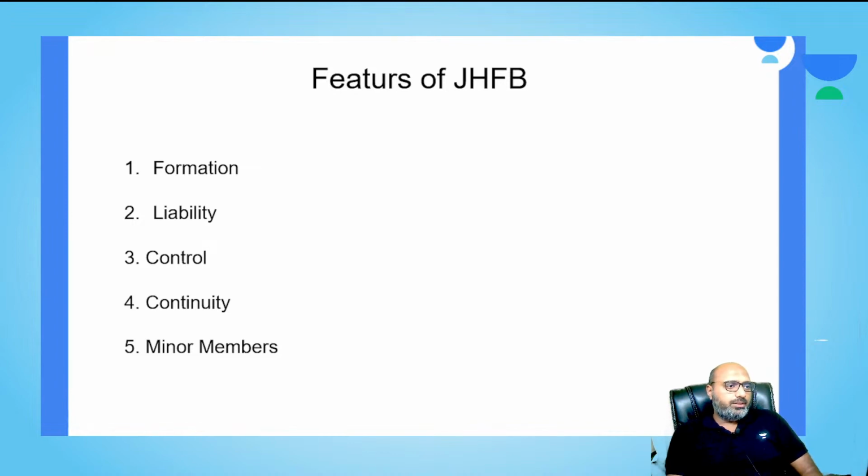Okay then. So these were the features. There is one more feature, which is the minor member. Here the inclusion of an individual into the business occurs due to birth into the undivided family. Hence the minor can also be a member.